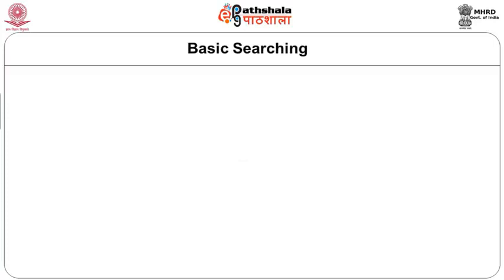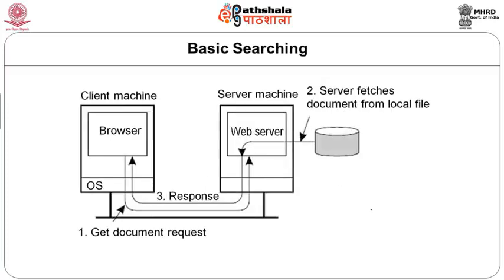Basic searching. The World Wide Web is a huge system based on client-server architecture with millions of distributed servers worldwide. The server maintains a collection of documents, and each document is stored as a file, although these documents can also be generated on request. A server accepts requests for providing a document and then it sends it to the client. Requests for storing new documents can also be made to the server.